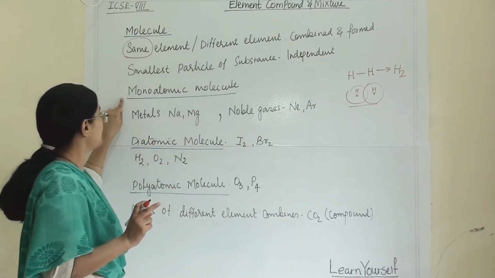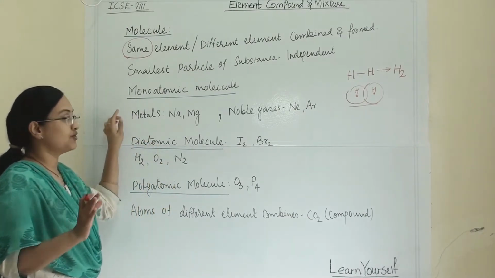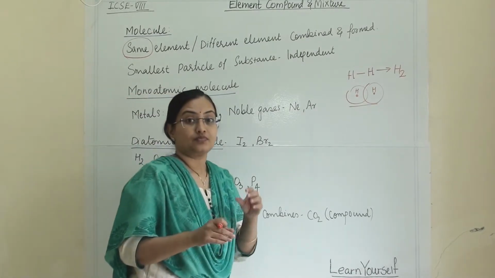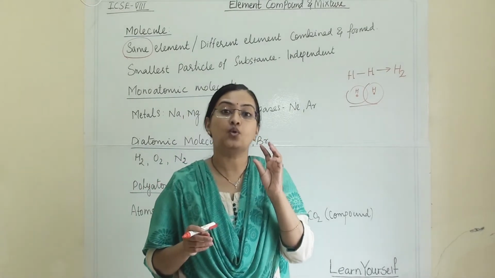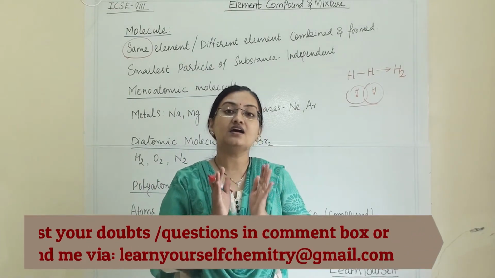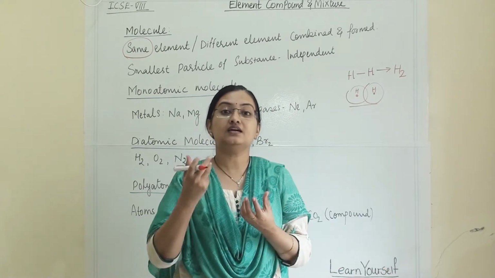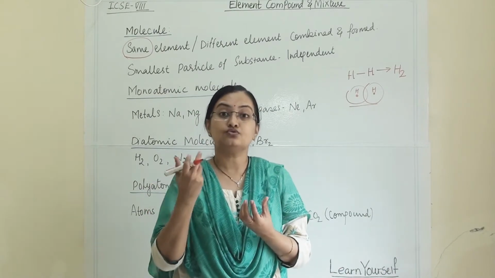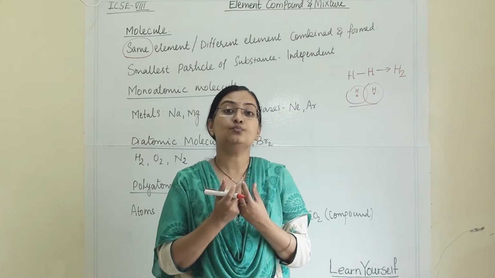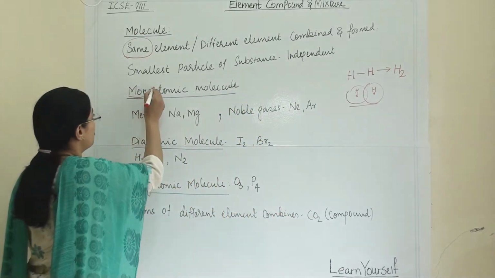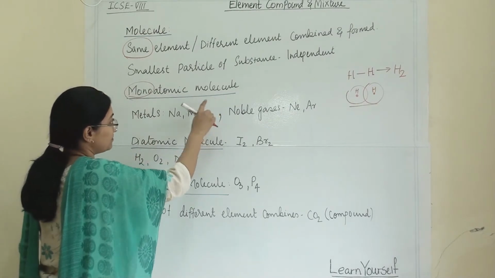So here first we are talking about monoatomic molecules. A monoatomic molecule has only one atom in it and is independent in nature. They don't need any other element to support them and to become stabilized. So they are known as monoatomic molecules.